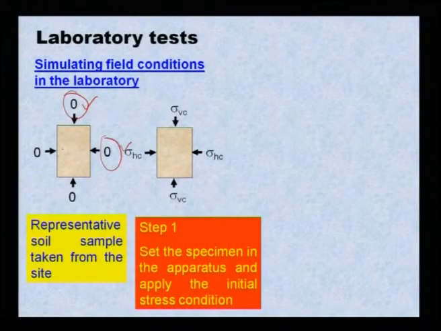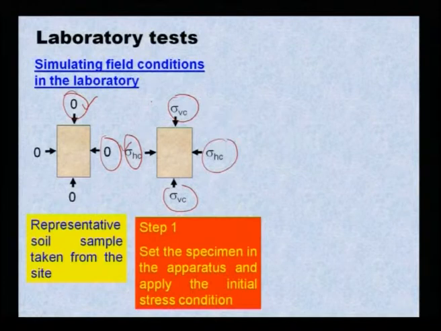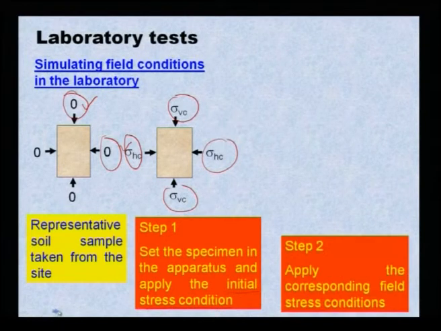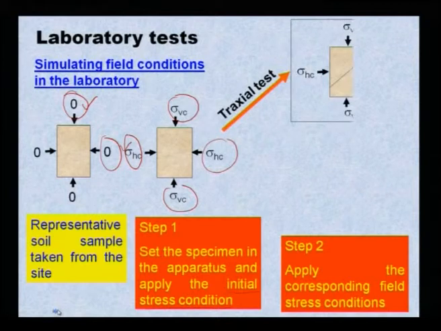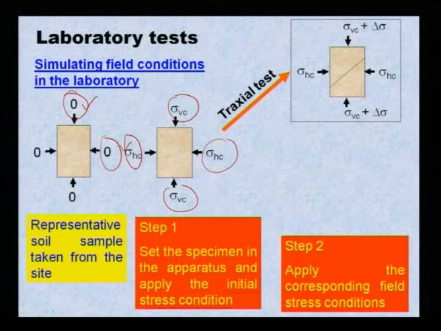After taking it out, set it in the lab in the triaxial equipment and give this specimen its initial stress conditions, that means the all round confining pressure, then apply the corresponding field stress condition. Look at here, the corresponding field stress condition is your increase in stress because of your footing or because of your applied load outside. So this you have to set.